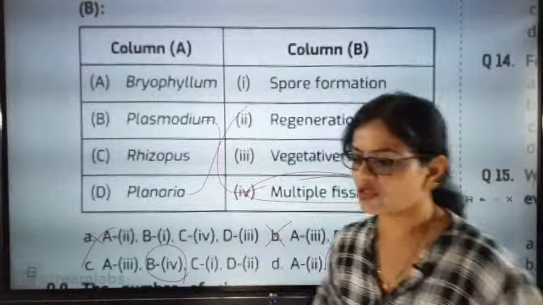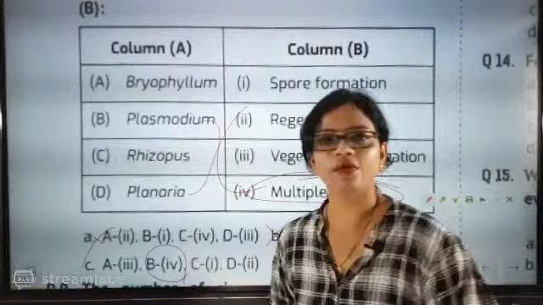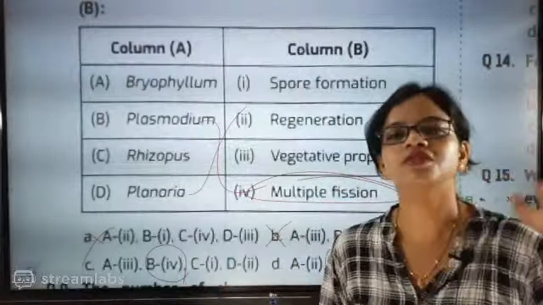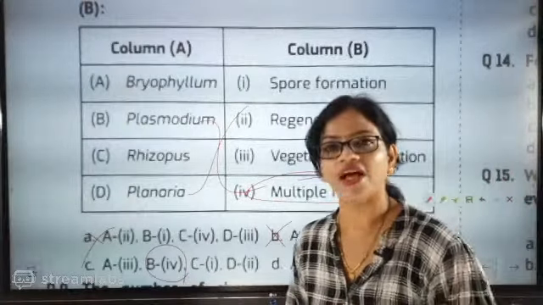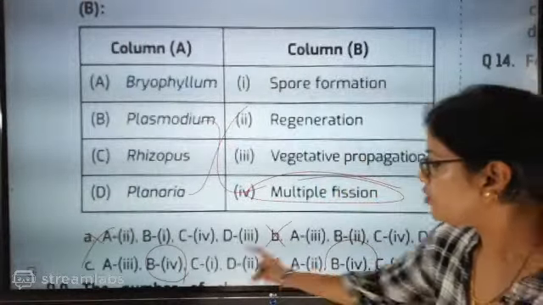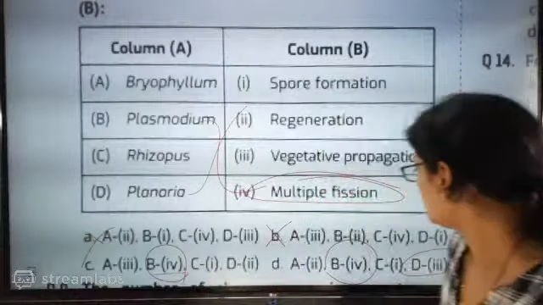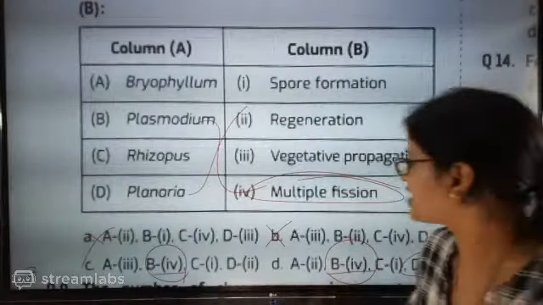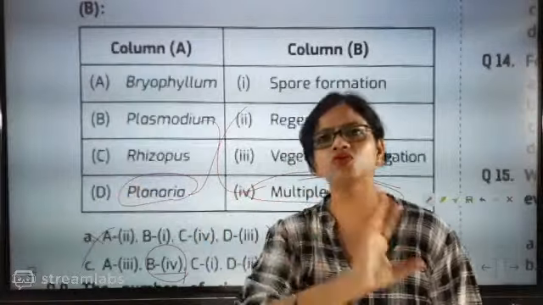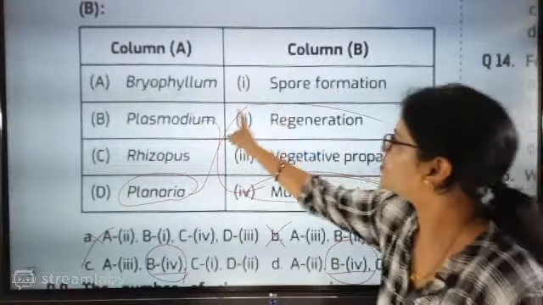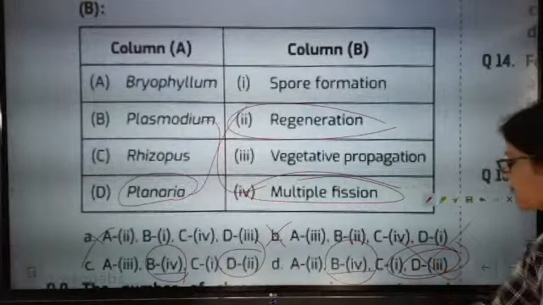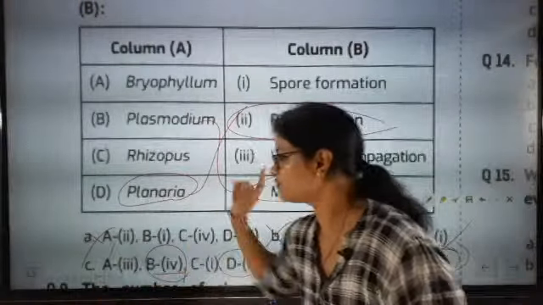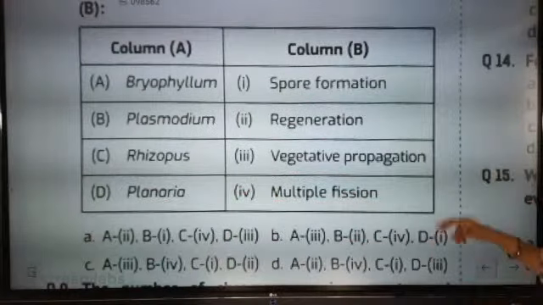Means your answer is absolutely right. So here I got only 2, because the others I am not thinking about. But just think, in an examination, if you are unable to match everything, are you going to stop answering? No, you are not going to stop. You are going to play it smart. Fourth, be fourth here, so 2 are exactly crossed. Now go for Planaria. Everyone knows Planaria goes for regeneration. So here D is option 2, and here it is option 3, which is absolutely wrong. Go for the C option. Those who have given the C option are absolutely correct.